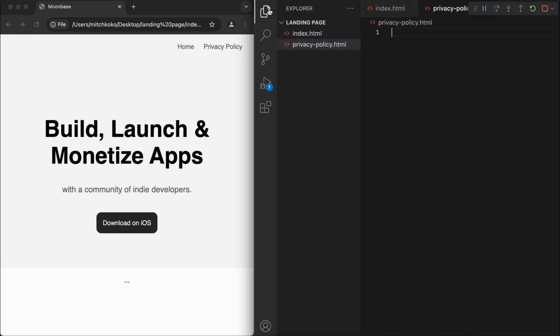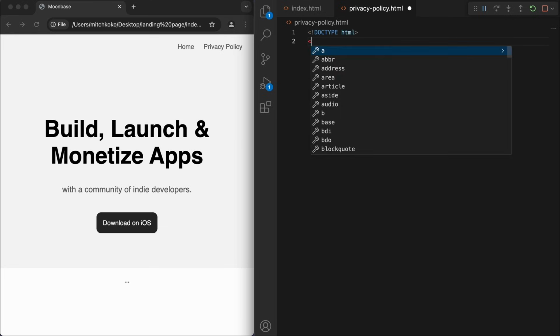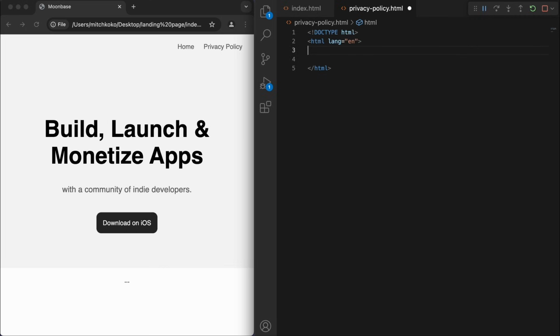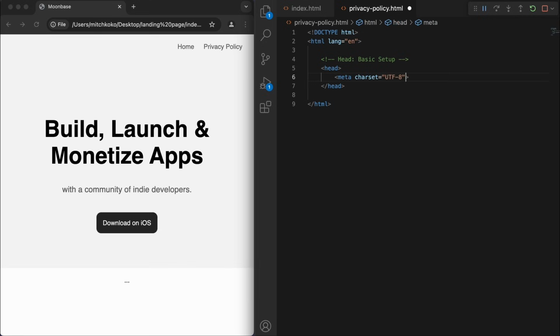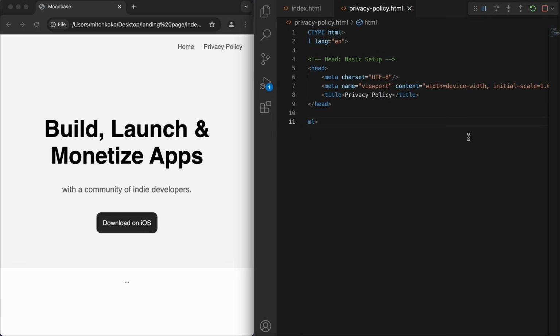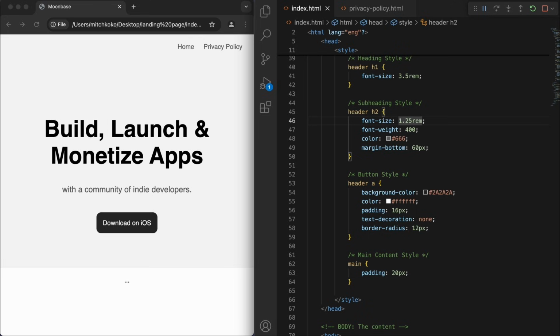And we're going to do a similar setup here. And when I come back to my index.html, you see the nav links.